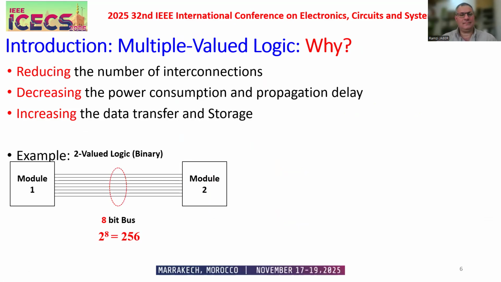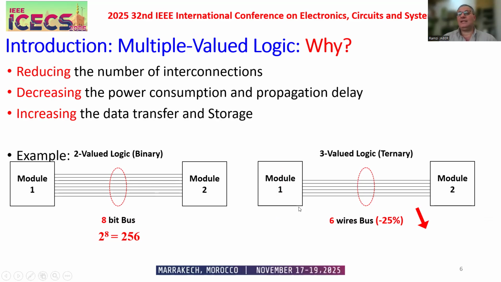Simple example. In a binary system, if we have two modules connected by an 8-wire or 8-bit bus, the total combination of this small system is 2 to the power 8, 256. Whereas in a ternary system, we choose a 6-wire bus, only 6 wires. So first, we reduce the number of interconnections by 25% in this simple example.